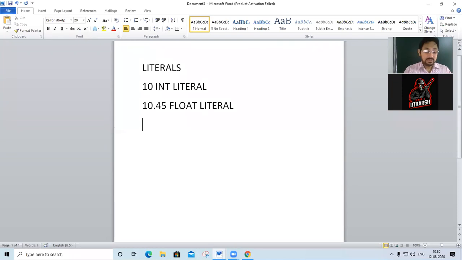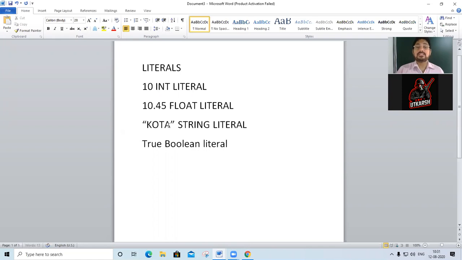Last point, such as I'll take "quota", string literal. Understood? String literal. And one more I'll take, suppose True. So ये क्या हुआ? Boolean literal.